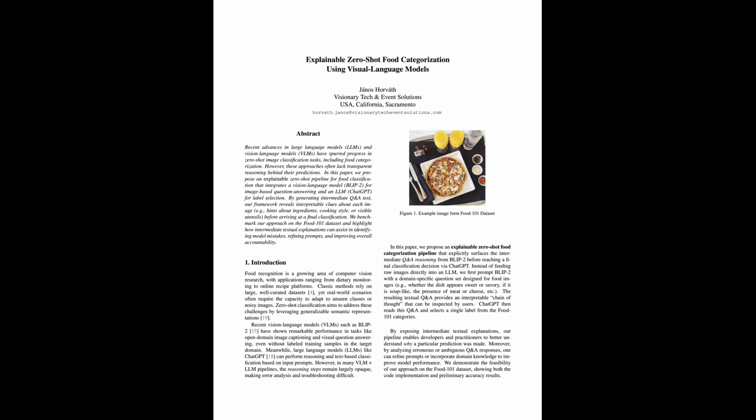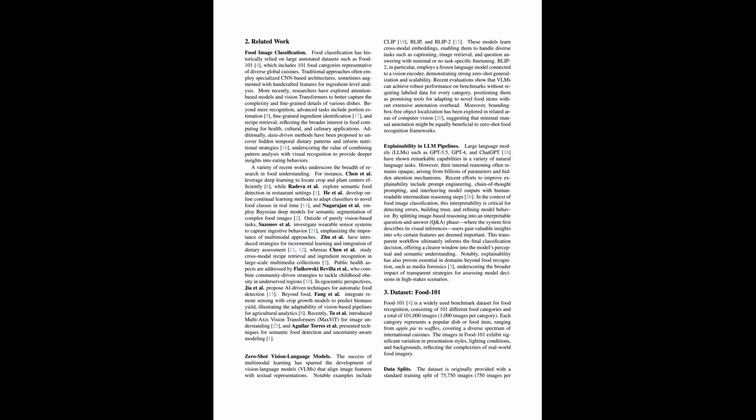Our contribution is a two-stage pipeline that exposes an interpretable textual reasoning trace. It links each image to its final Food 101 label in a transparent way. We first interrogate the image with BLIP-2 using a structured set of questions. Then ChatGPT reasons over the answers and selects the most likely food class. This gives us both strong accuracy and explicit transparency.